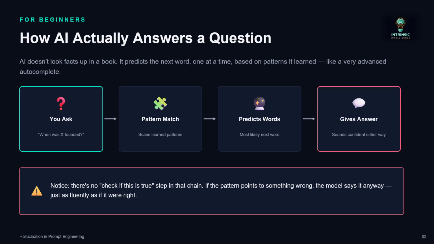If you notice, in these four stages there is no stage for verification of the final answer. So if the pattern points to something wrong, the model says it anyway, just as fluently as when it was right. AI doesn't look things up in a book. It predicts the next word one at a time based on the patterns it learned, like a very advanced autocomplete.